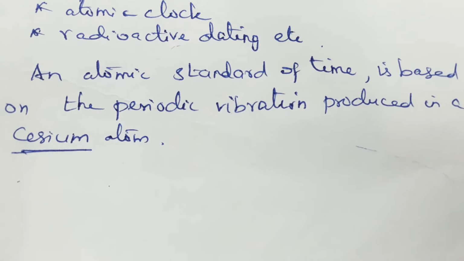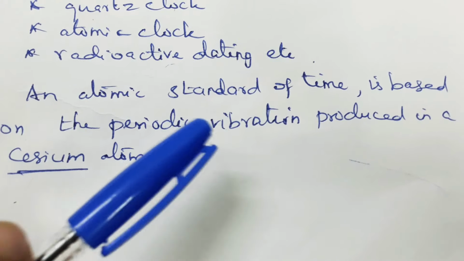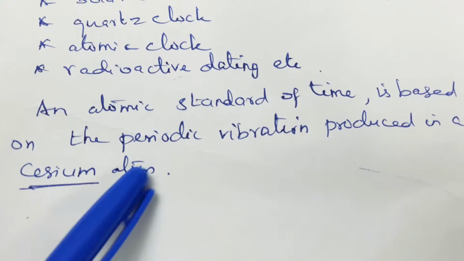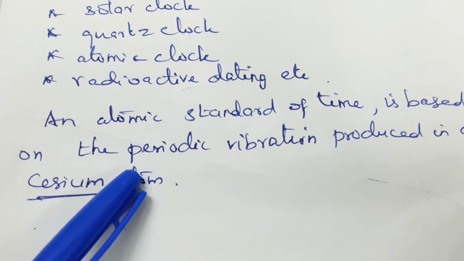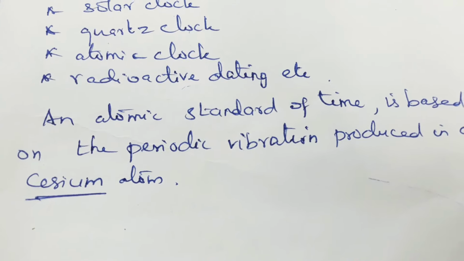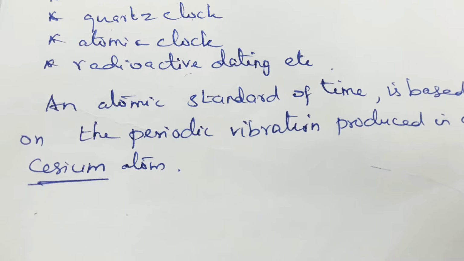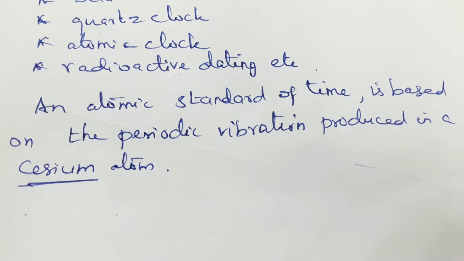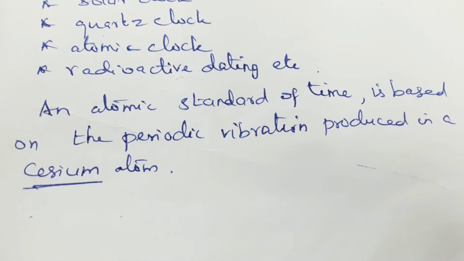The standard 1 second is actually measured from the vibrations produced from the cesium atom. So we have discussed measurement of basic quantities, measurement of length for smaller and larger distances, measurement of mass and measurement of time intervals.